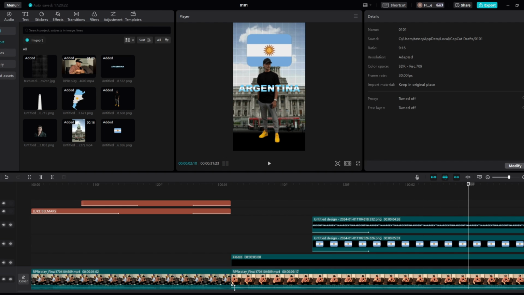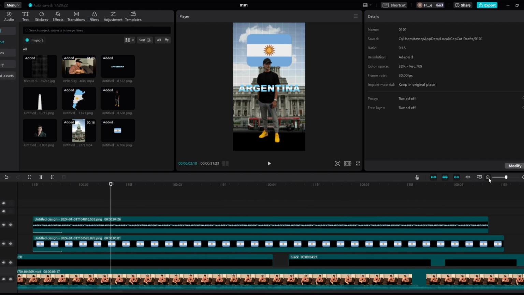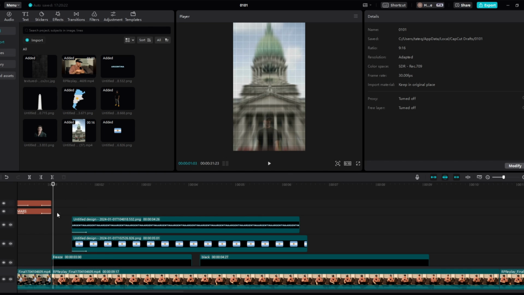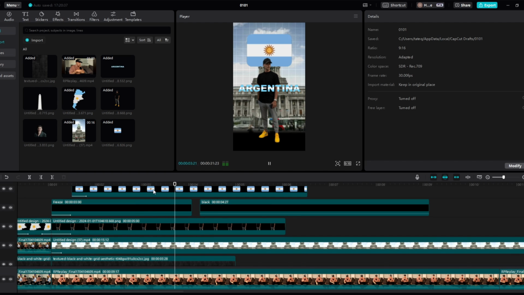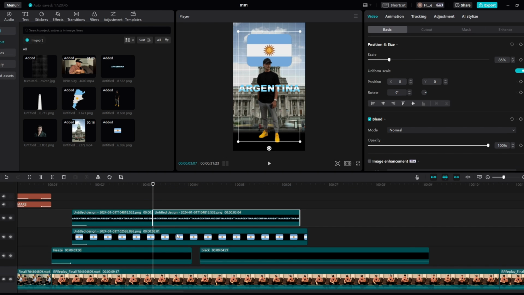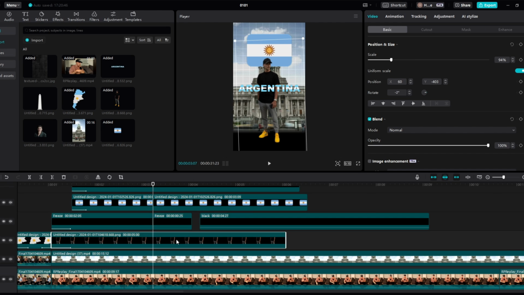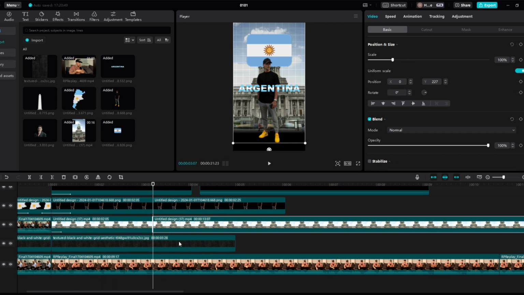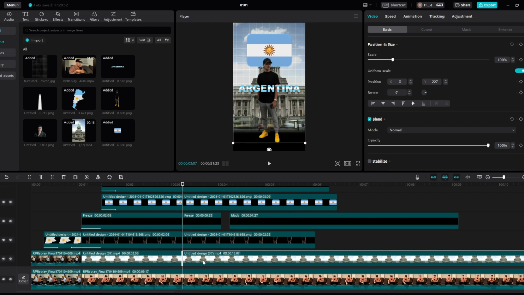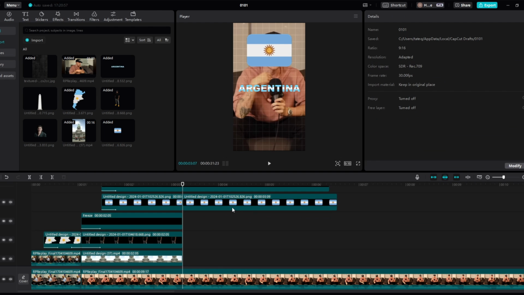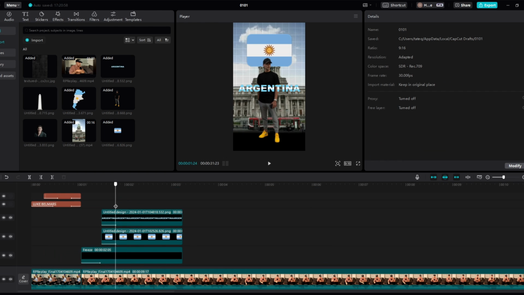Third. And then if we just zoom out a little bit. I grew up in Argentina, third world country. If you look at what Argentina is today, country. And then right here, just before I start speaking again, we will split everything, by holding Control B on everything except this black background right here, which we will just drag out, and then we'll delete everything else just like this. Perfect. In Argentina, third world country.